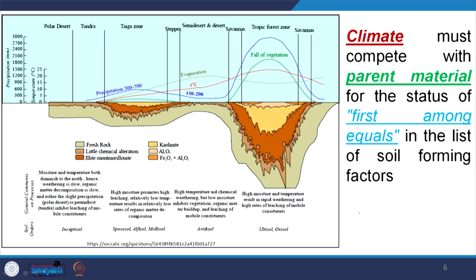Now, after parent material, climate is another important parameter in soil development. If you compare parent material and climate, neither wants to take the second position.